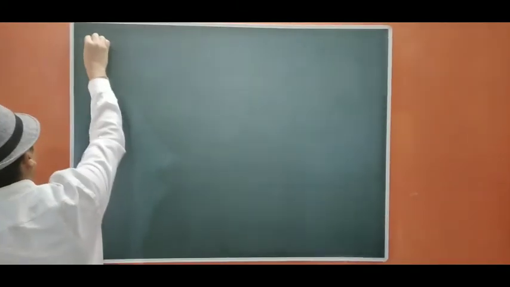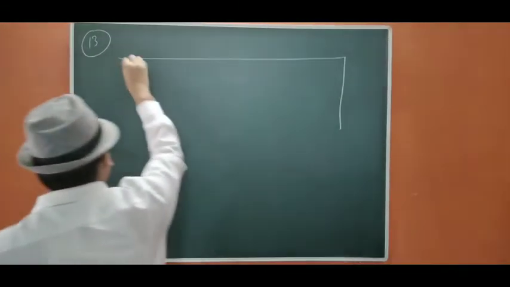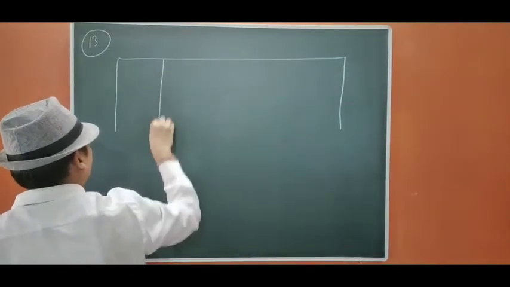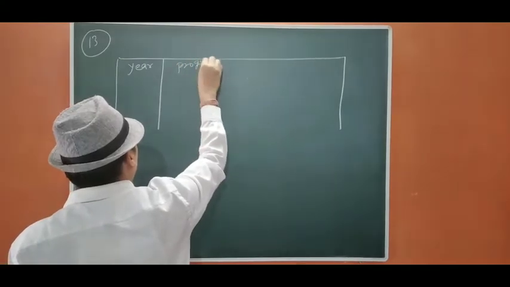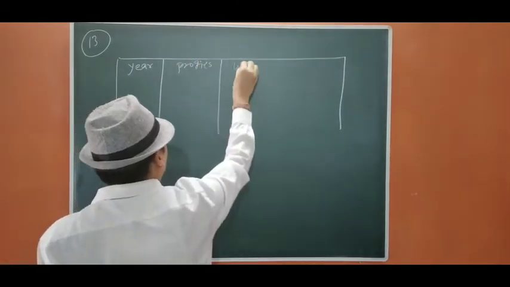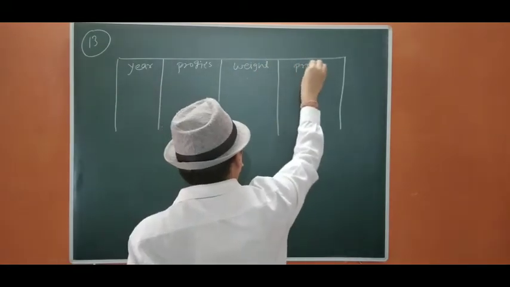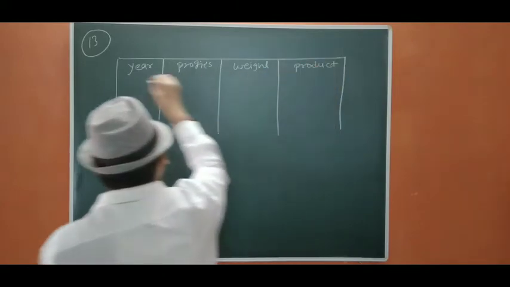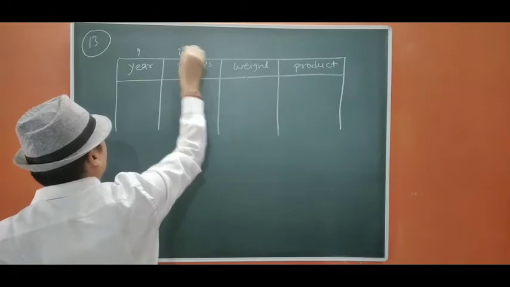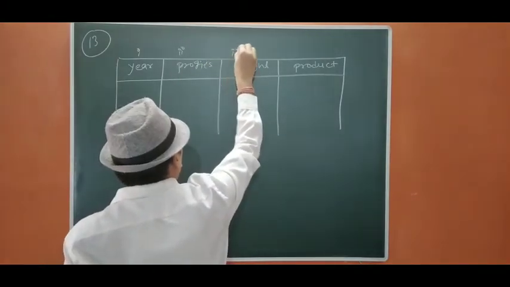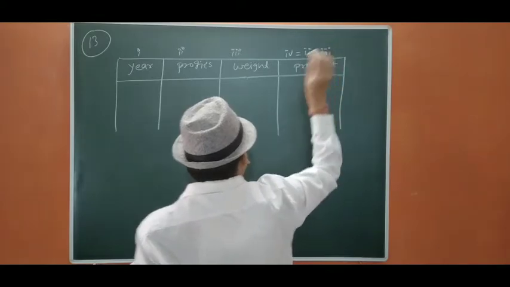Now we are going to solve question number 13. We are going to prepare a table in which we are going to calculate the product: year, profits, weight, product. Okay. Now here this is our first column, this is our second, this is our third, second into third.